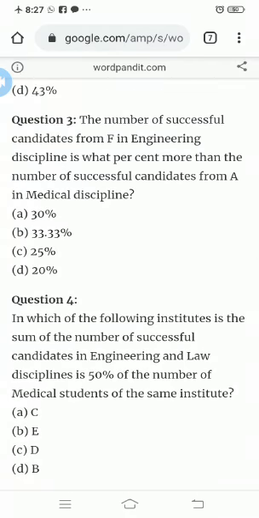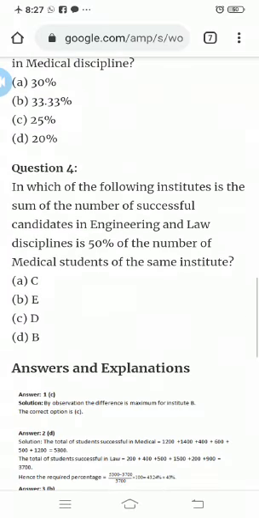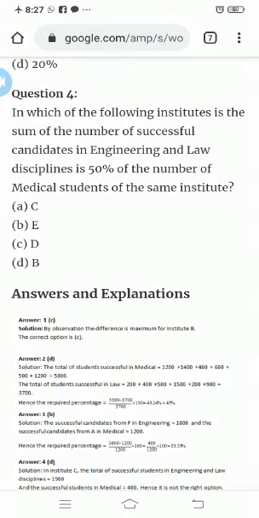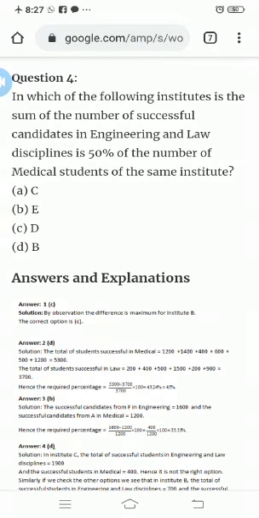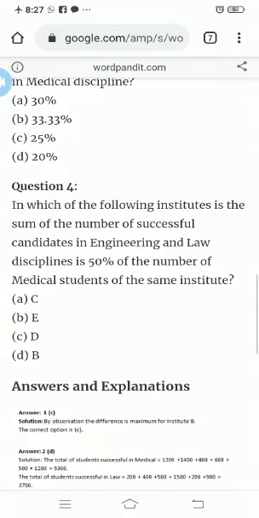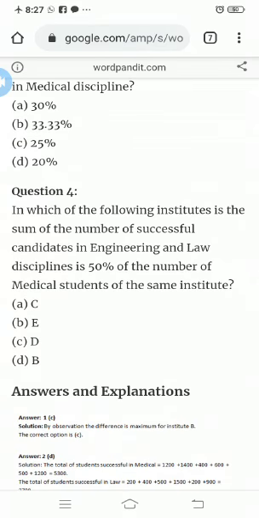The number of successful candidates is what percent more? So we have to subtract 1200 from 1600, find out the difference, and then get the result. So the result for the third question is 33.33%, that is option B.